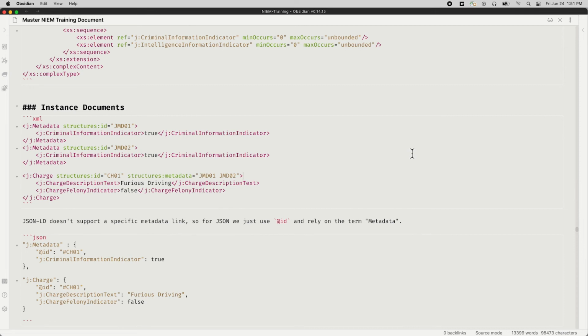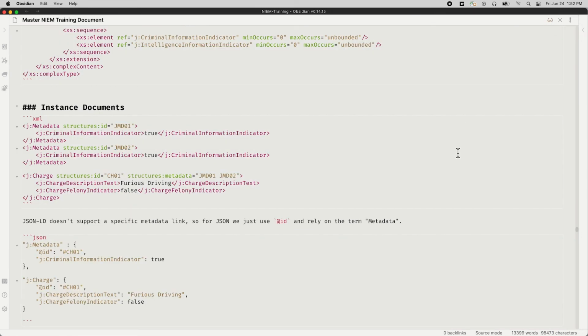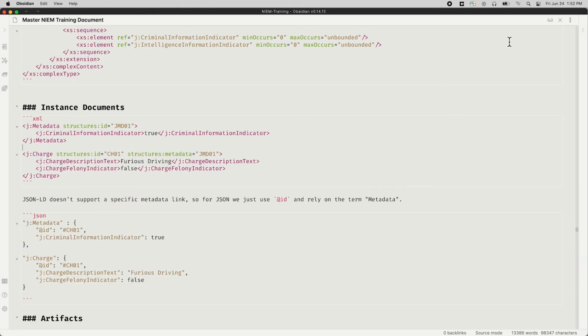Now, it doesn't make a lot of sense because I've copied the exact same metadata block, but this could be a different chunk of metadata. This section here could be a different metadata object, could be a NIEM core metadata object with all the generic NIEM core metadata that's in there. But the big part, the important part, is that this metadata attribute can point to more than one attribute. So this object can point to more than one metadata block that applies to it. Now let's undo that and get us back to where we were. There we go. And go back to our pretty view.